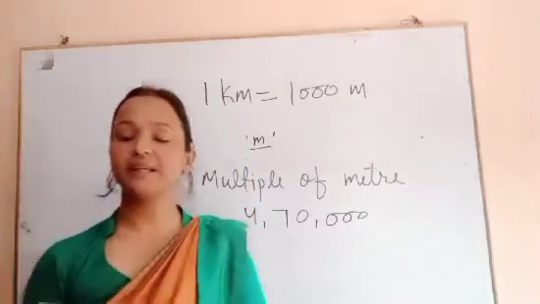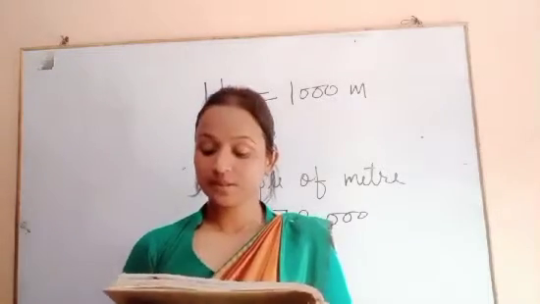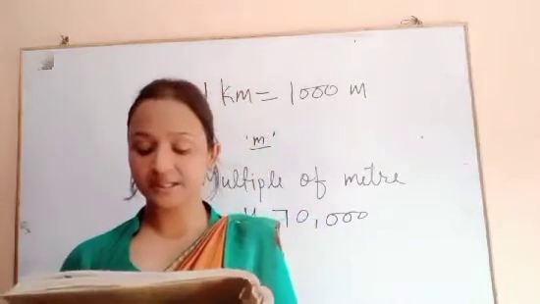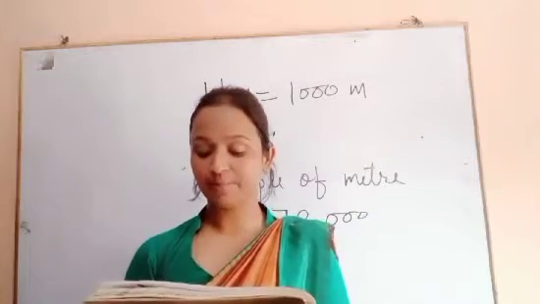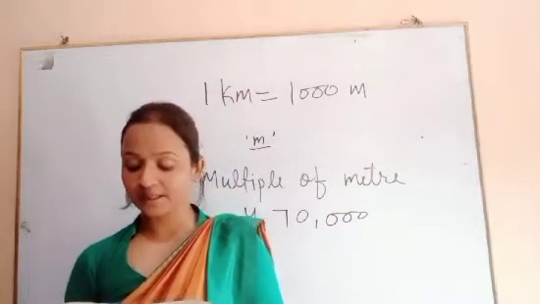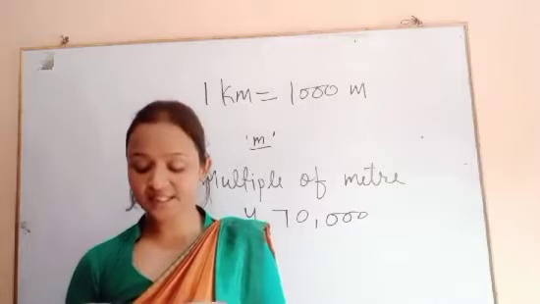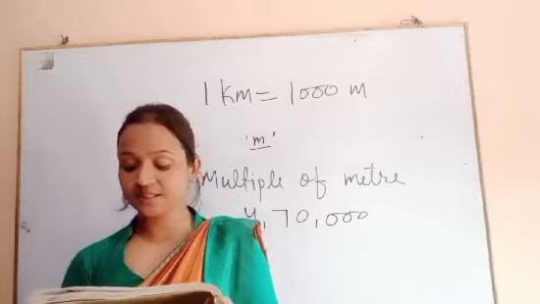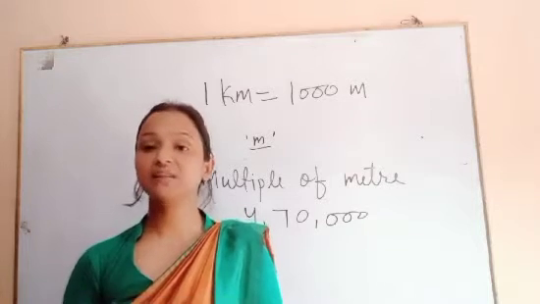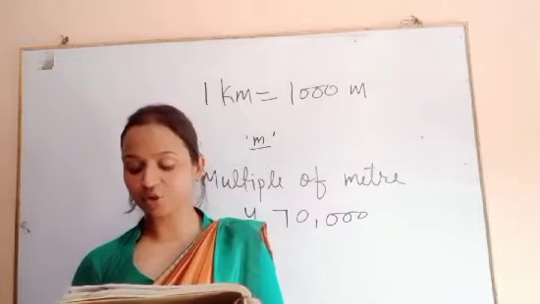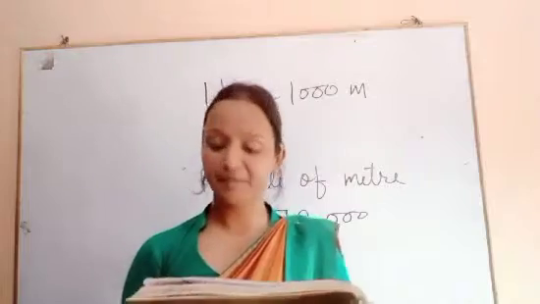Some lengths are much shorter than a meter. For example, the length of a pencil is much smaller than a meter, so it is not convenient to express such length in meters. A pencil is of length 0.15 meter or 3 by 20 meter.